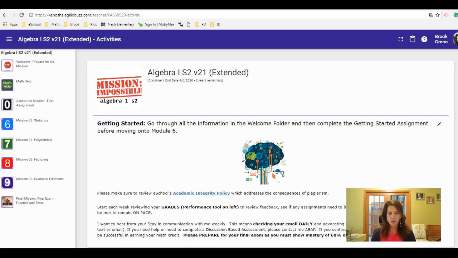Let's get right into it though here. Your mission, right? So the theme for Algebra 1 is Mission Impossible. So a little backstory on that is that this summer my family got into all the Mission Impossible movies, especially with the latest one coming out this past summer. So I set up your course that way: we're going to look at this as a giant mission, starting with your welcome folder and preparing for the mission.